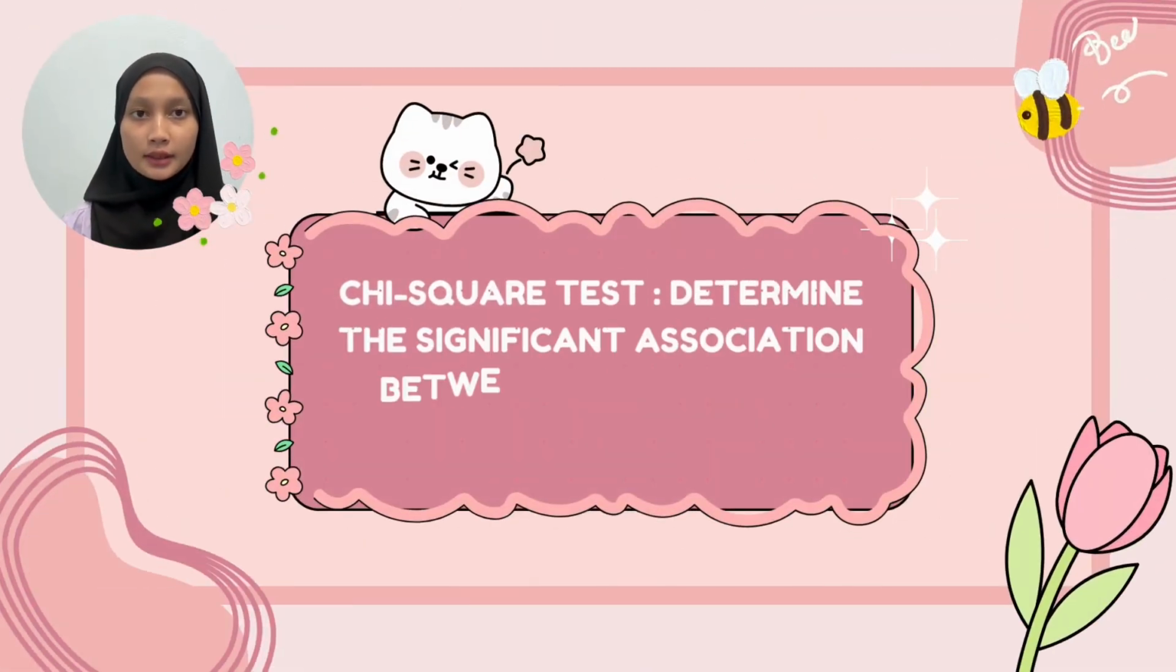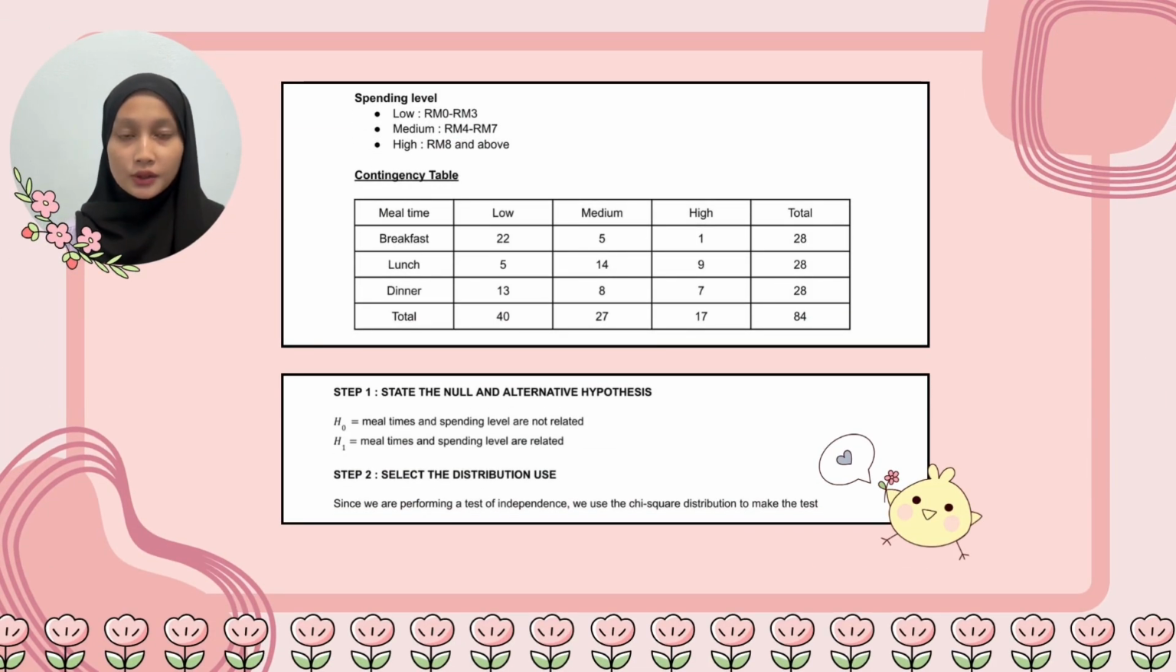Chi-square test to determine the significant association between meal time and spending level. We have 3 spending levels, which are low with range RM0 until RM3, medium with range RM4 until RM7, and high with range RM8 and above. The contingency table shows all values needed. Step 1, we state the null and alternative hypotheses. H null is meal time and spending level are not related, while H1 is meal time and spending level are related. Step 2, we use the chi-square distribution to make the test.